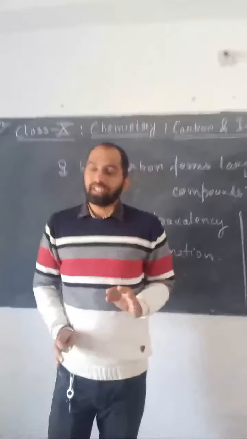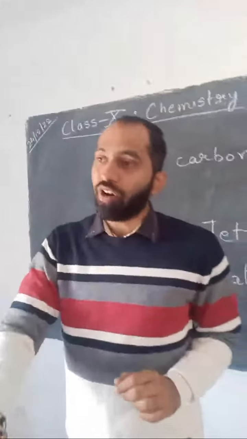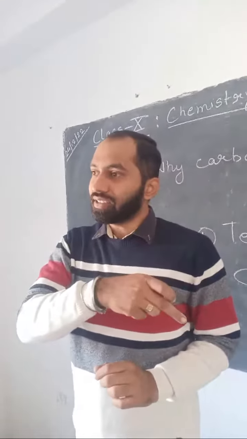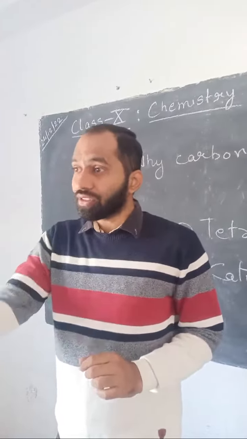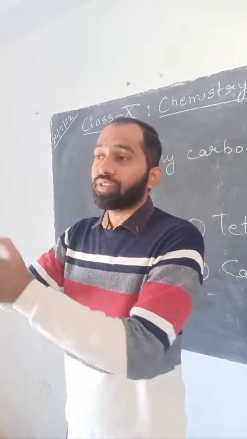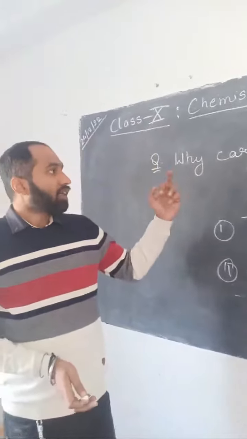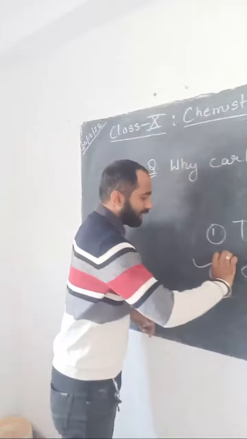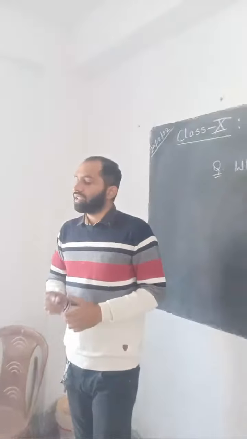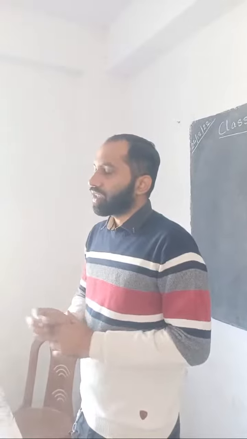Then the question arises, sir, does silicon also show tetravalency? Silicon also undergoes tetravalency, so it also combines with 4 different atoms, but the basic difference between silicon and carbon is catenation. Now what is catenation?